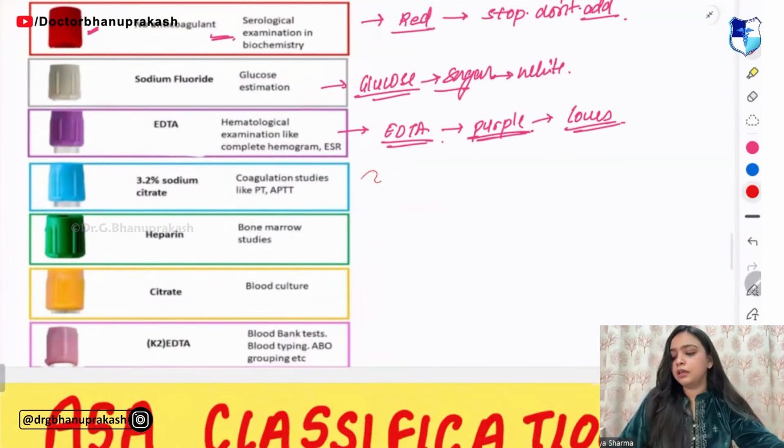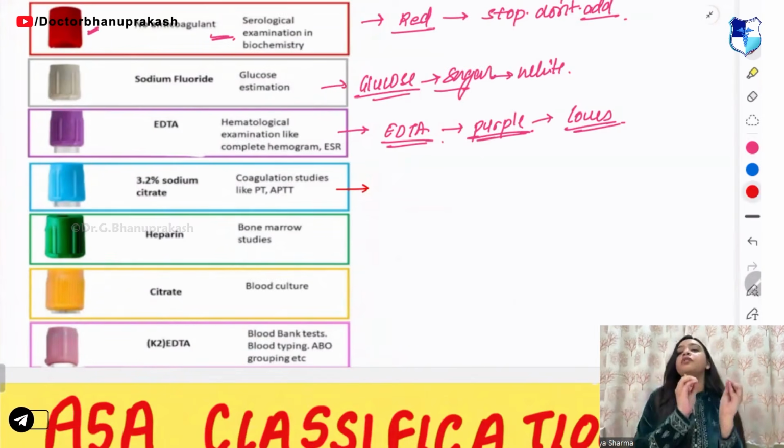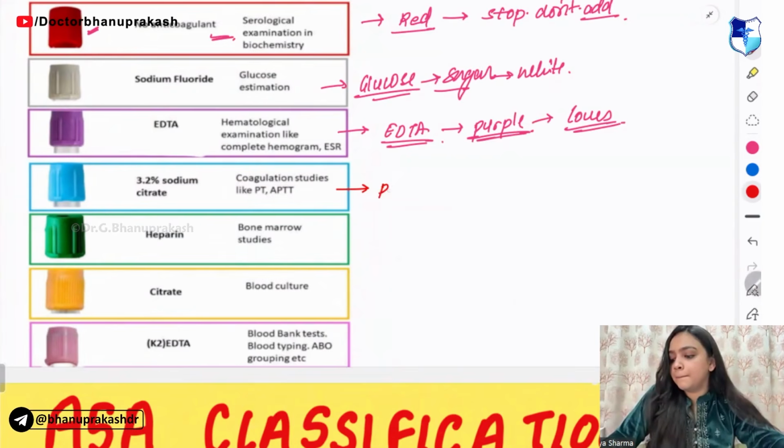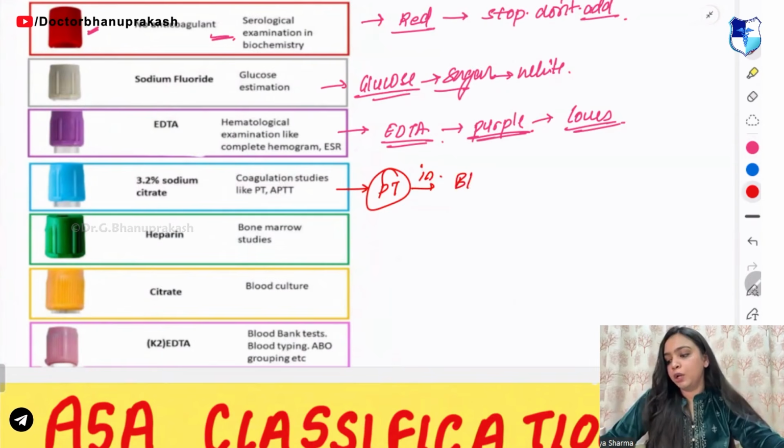Then you have the blue one. For the blue one, remember the uniform of government schools in India. It is mainly blue in color, right? So you can remember PT: students are doing PT in blue uniform.